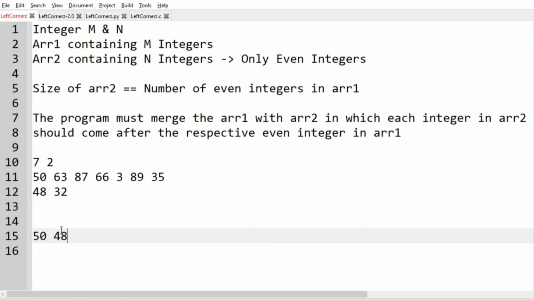And then we have 63, which is odd, and then we have 87, which is odd, and then we have 66, which is even. So we'll print 32 from array 2, and then we have 3, and then we have 89, and then we have 35. So this will be our output.